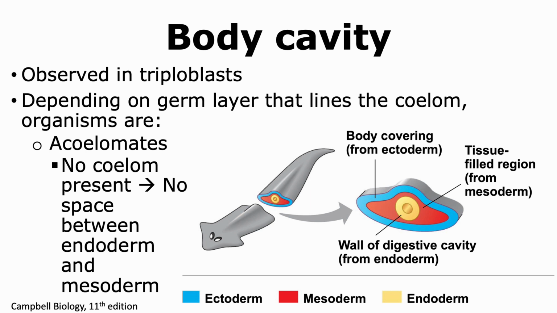The third type of organisms that we're going to look at are acoelomates. Acoelomates are organisms that do not have a coelom, and thus there is no space that is found between the endoderm and the mesoderm.